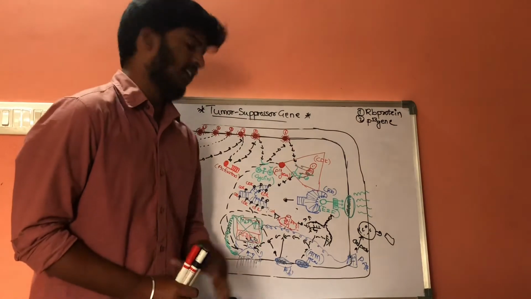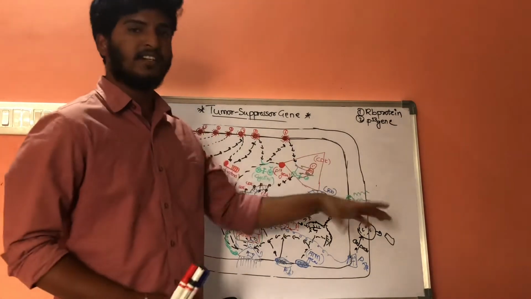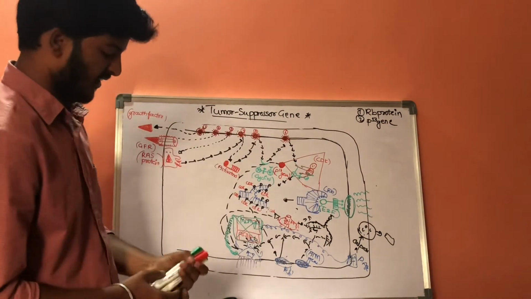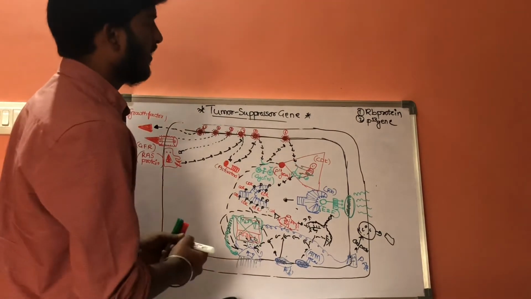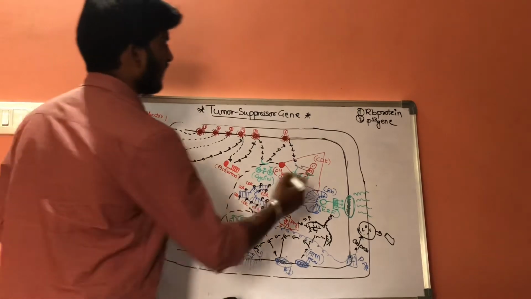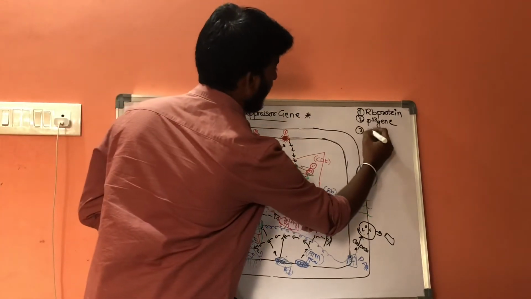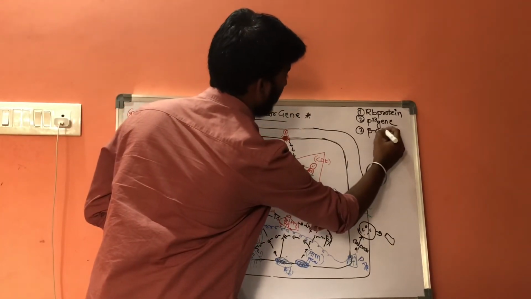Now let us discuss another set of tumor suppressing genes, the third one: APC genes and beta catenins.